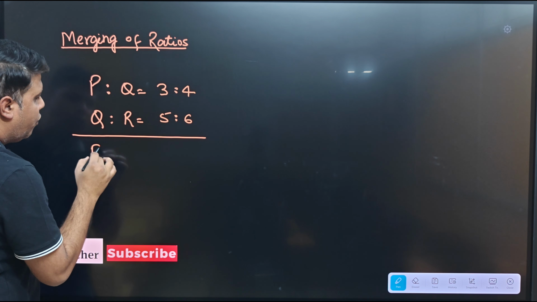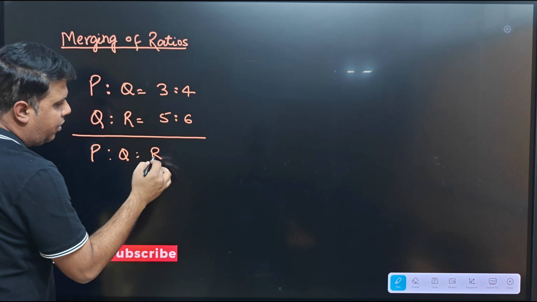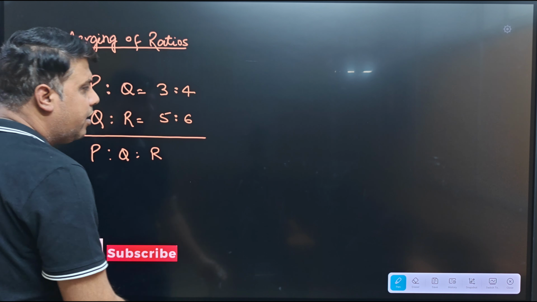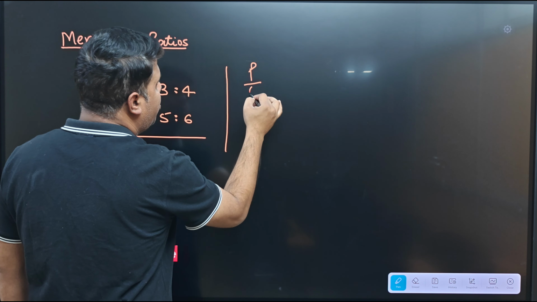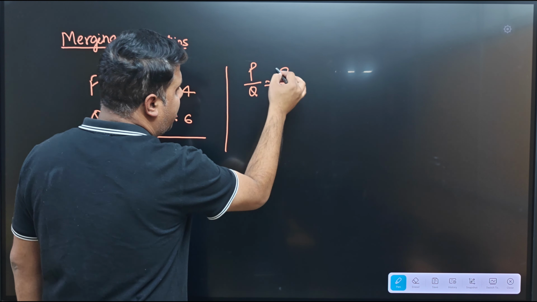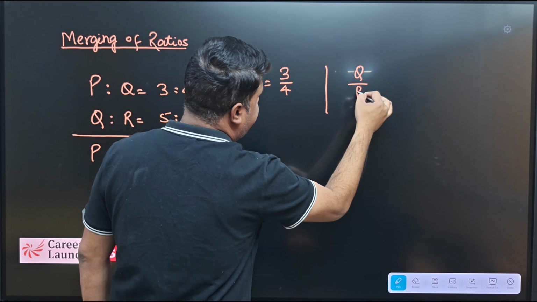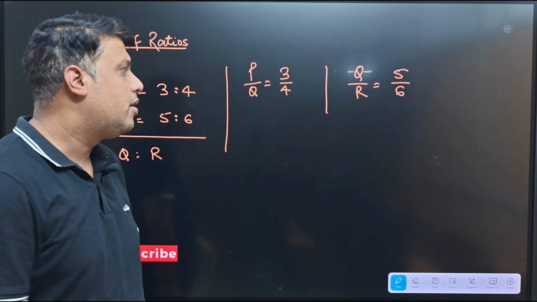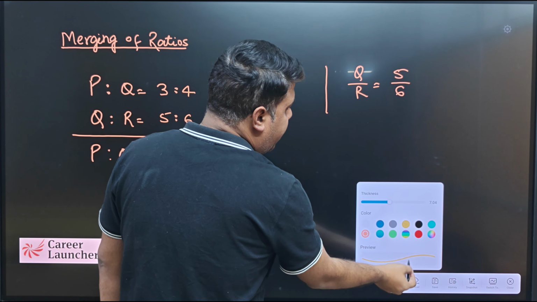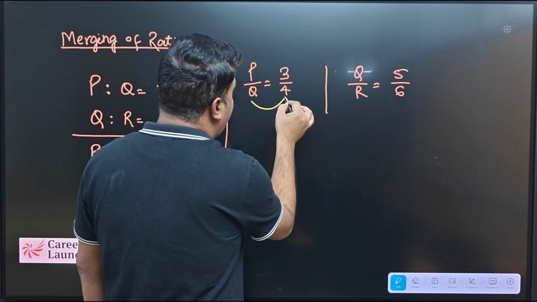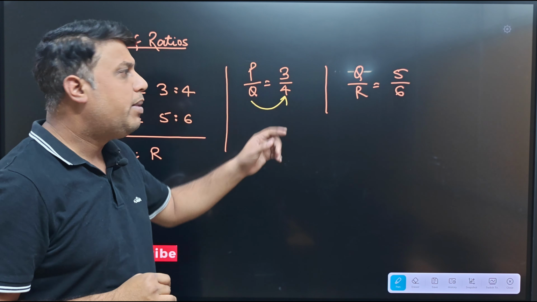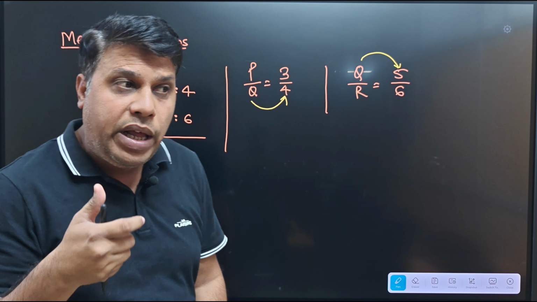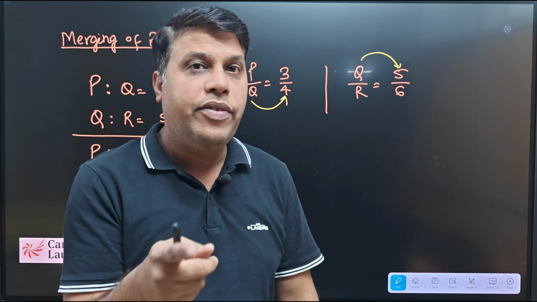Now if I want to ask what is the ratio of PQR, so it is asking what is the combined ratio of PQR, right? So combined ratio PQR का निकालना. Just one thing you should know, that ratio can be written as fraction also, that is P upon Q is 3/4, and here Q upon R is 5/6, right? Now one thing you can imagine, if I look here, Q is a multiple of 4, but in this ratio, Q is a multiple of 5. So we should have any number that is common multiple of 4 and 5, right?